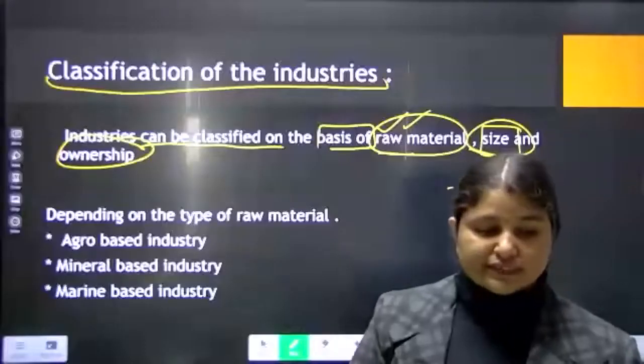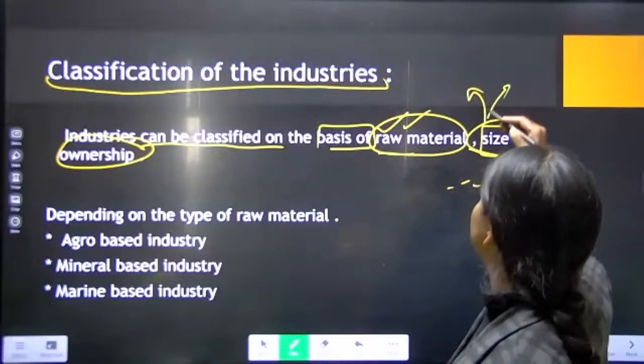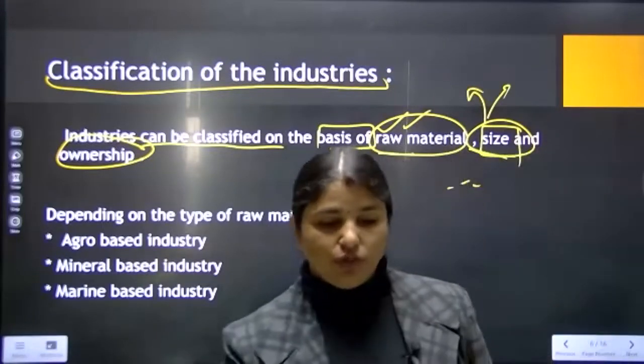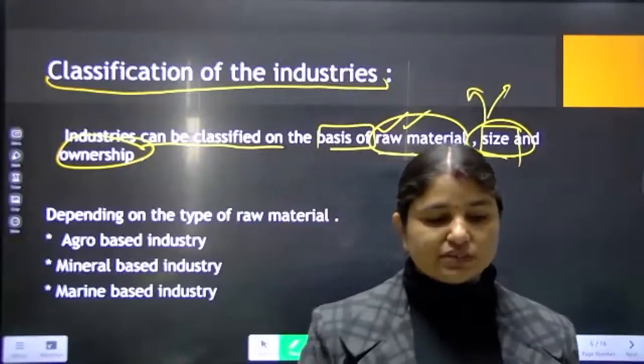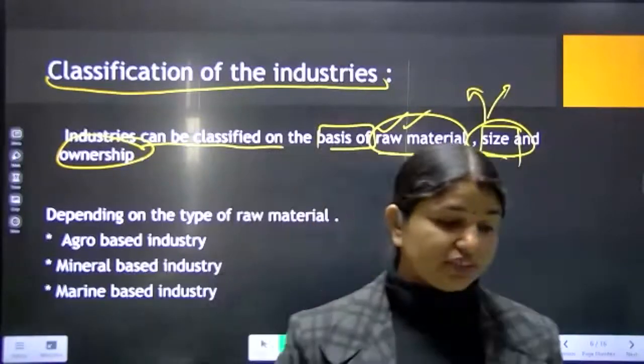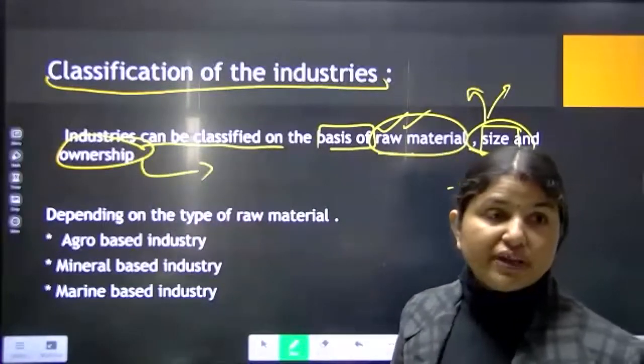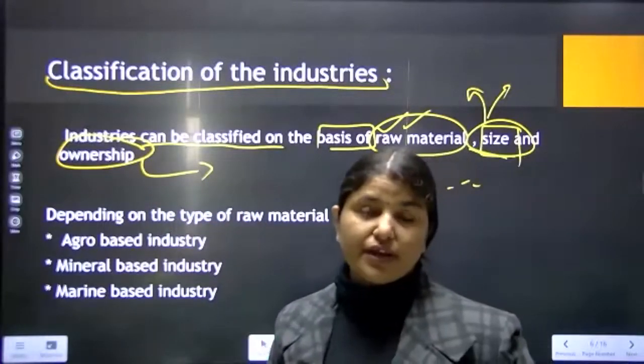So on the basis of size, we find large scale industry and small scale industry. What these are, we will discuss in the chapter. The third is industries on the basis of ownership. Who is the owner of that particular industry?